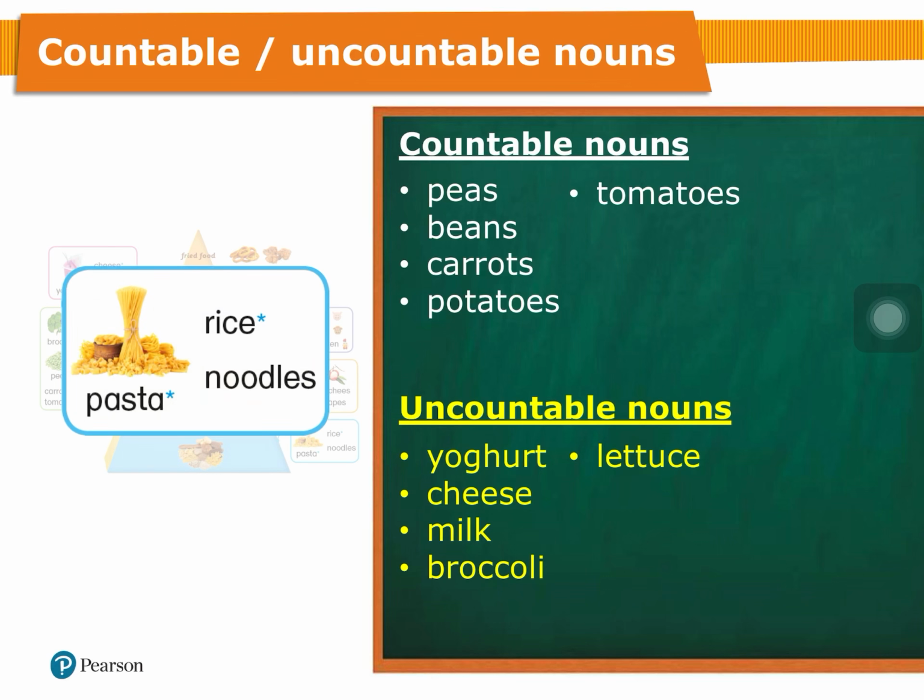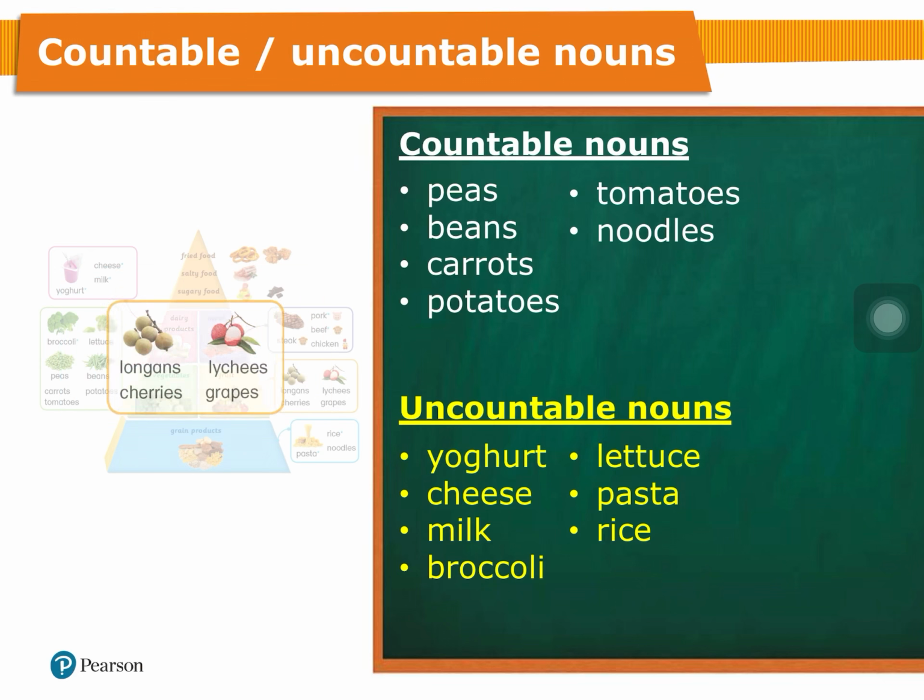How about the grain products? Grain products are like rice, noodles, and pastas. I think noodle is count because the S is here. I think rice is uncount because it's so hard to count, like 一粒米 or 兩粒米, right? Or pasta is also uncount. Let's see. Pasta uncount, rice uncount, noodles countable.